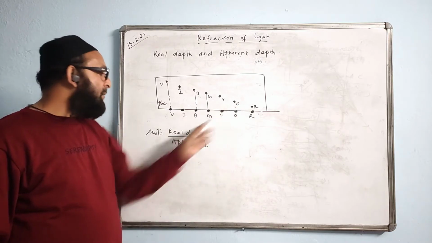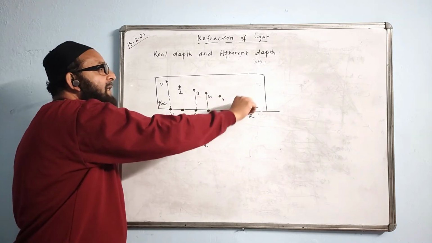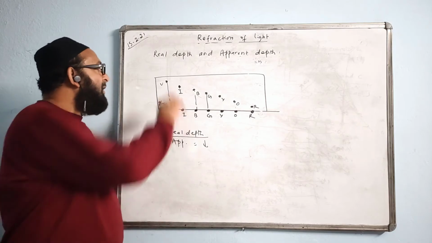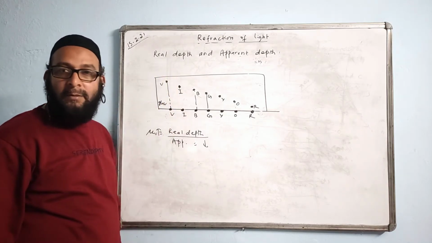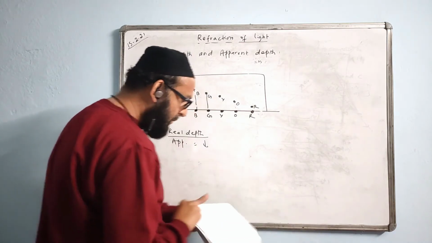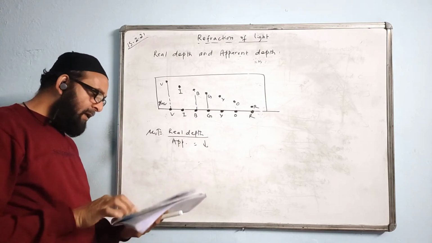Because the apparent depth for the red color is maximum, the shift or raise in the position is minimum. Here the depth is minimum, that means the raise in the position is maximum. So that is the answer for this question. Okay? Alright.